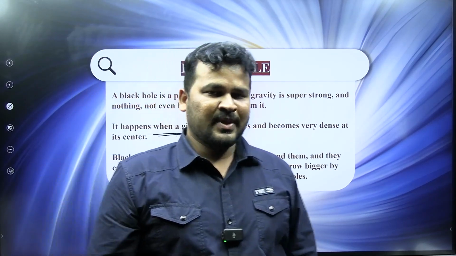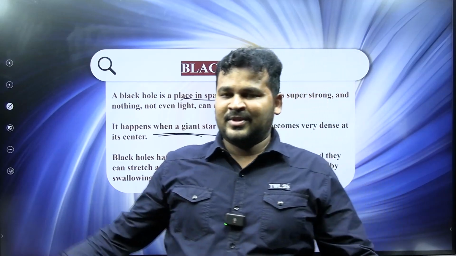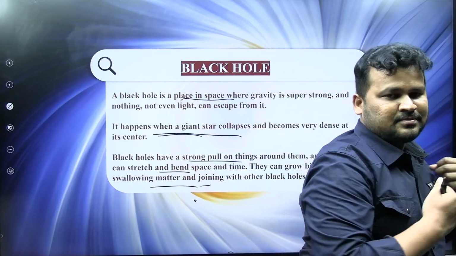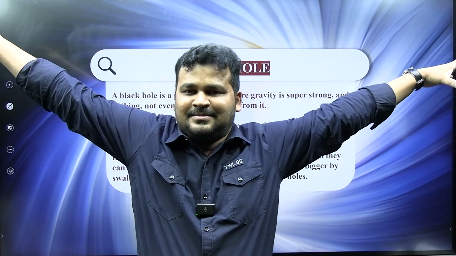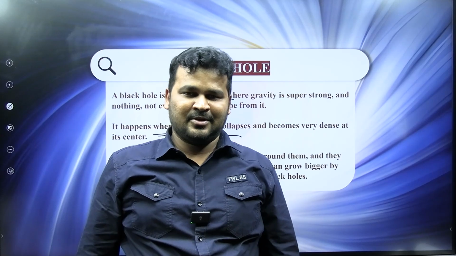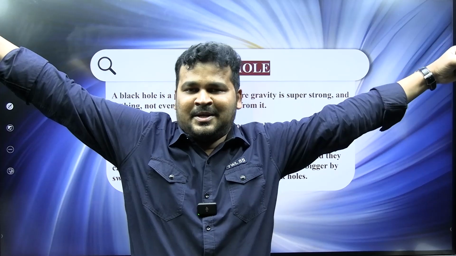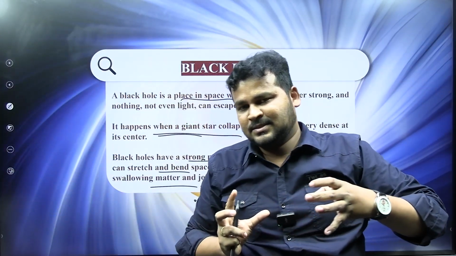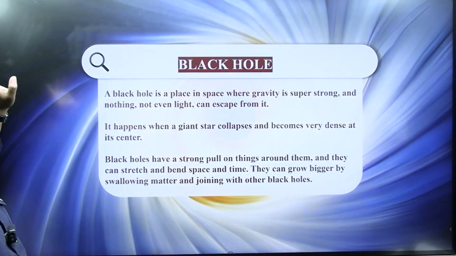So for example, if there is a black hole there, a black hole that side, a black hole here, it can get that, and that, and that, and become very big like Bahubali. So a black hole has the capacity of becoming very big. Wherever there are black holes, it has the capacity to attract them and become Bahubali. That's the greatness of black holes.